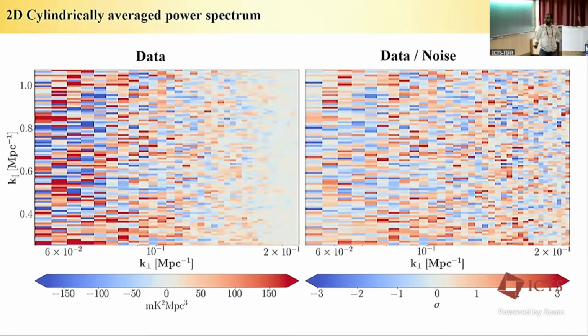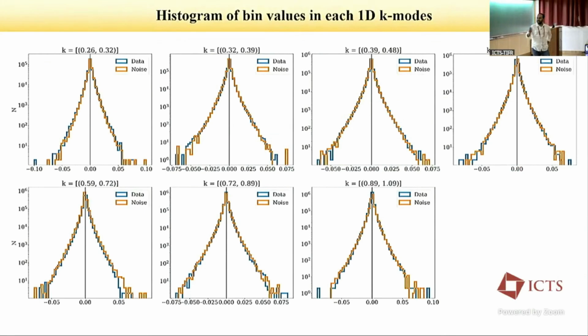So it is basically dominated by noise. Next is the histogram plot. This is all the data points falling in each 1D k-bin. I plotted data and also noise. There is no outlier. All the data points look consistent with noise.